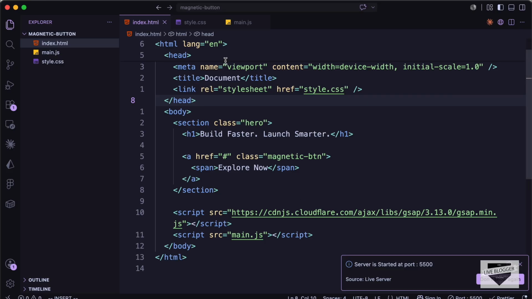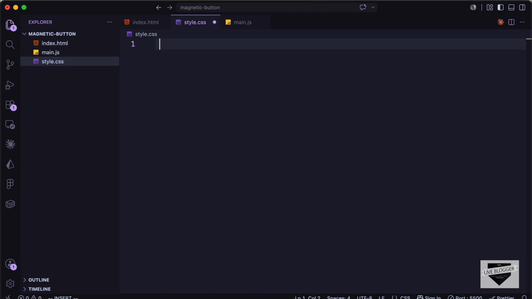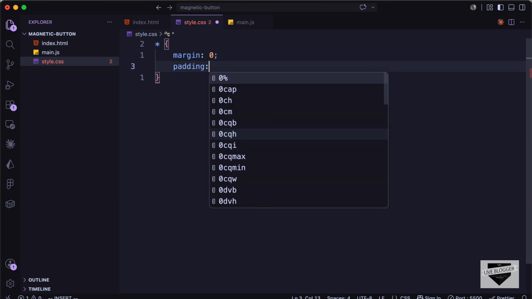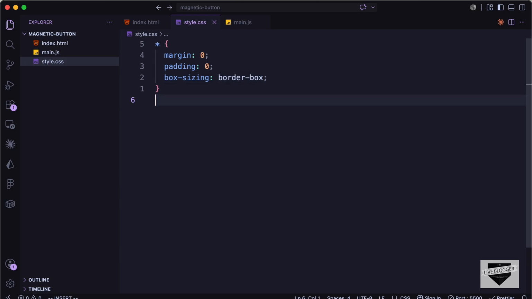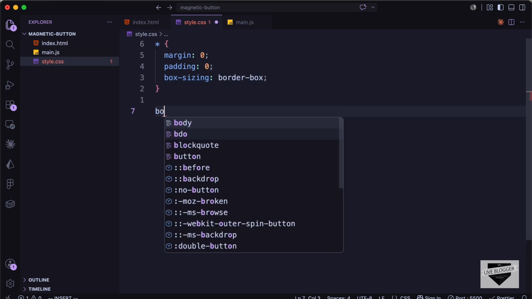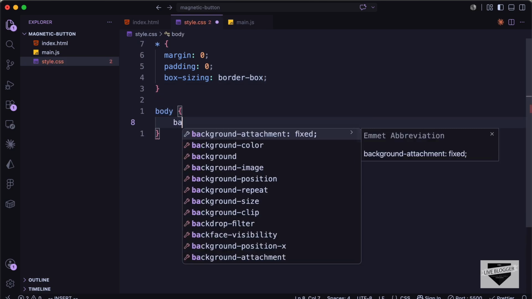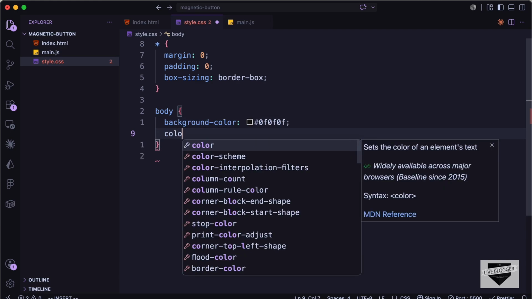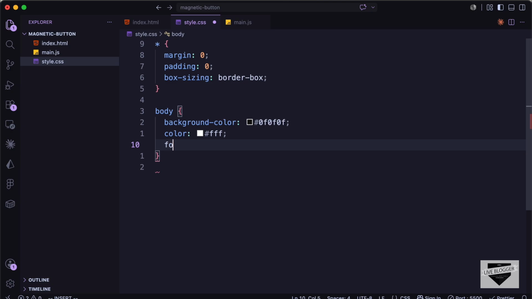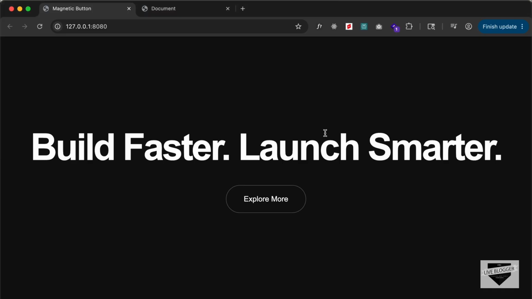So let's go back and let's go to the style.css file. First of all, let's target everything and let's set the margin to 0 and also the padding to 0. Let's also type box sizing, border box, so that we have the correct height and width for all the elements. Let's target the body and let's type background color. Let's set it to 0f0f0f. And let's set the color of all the text to white. And let's set the font family to, let's try Inter and sans serif.